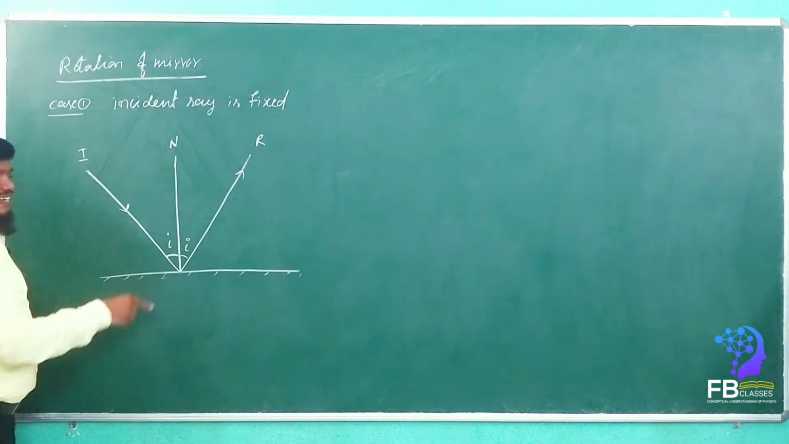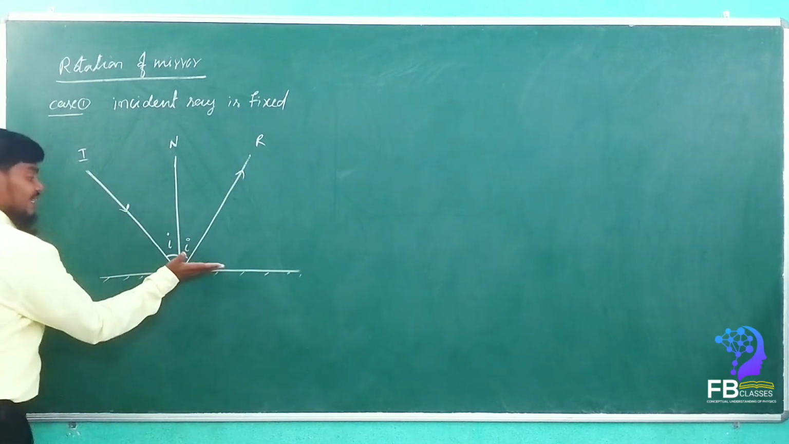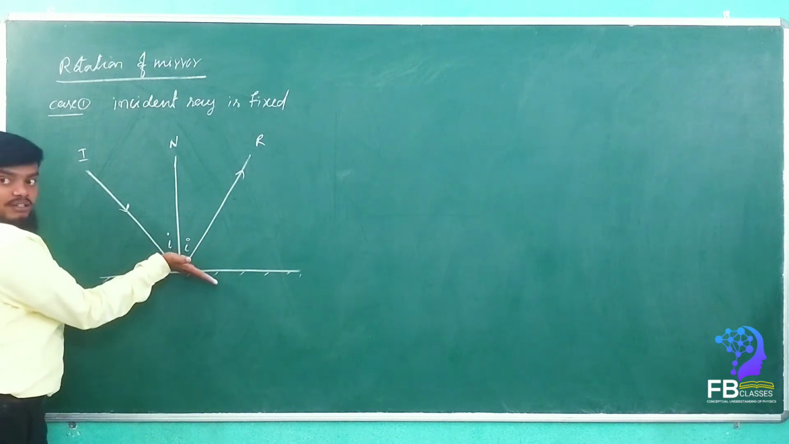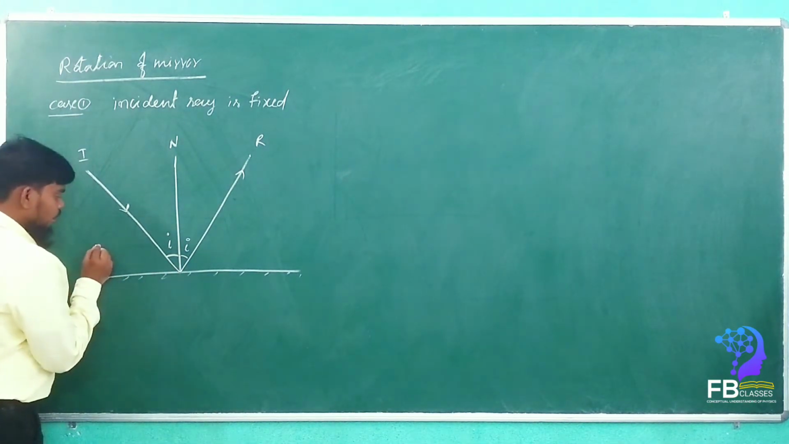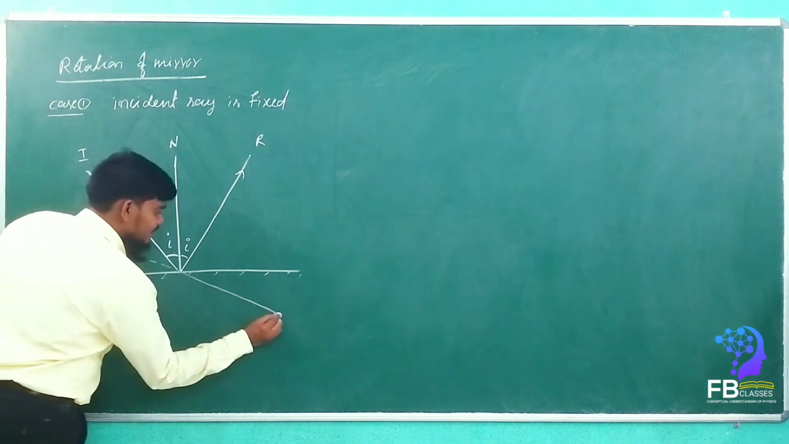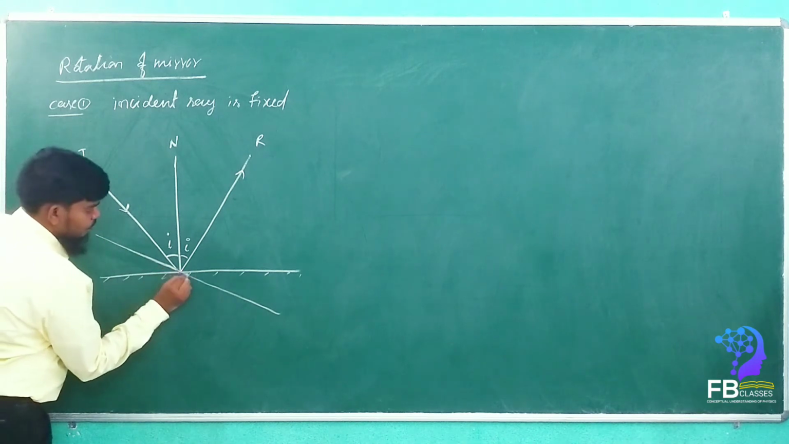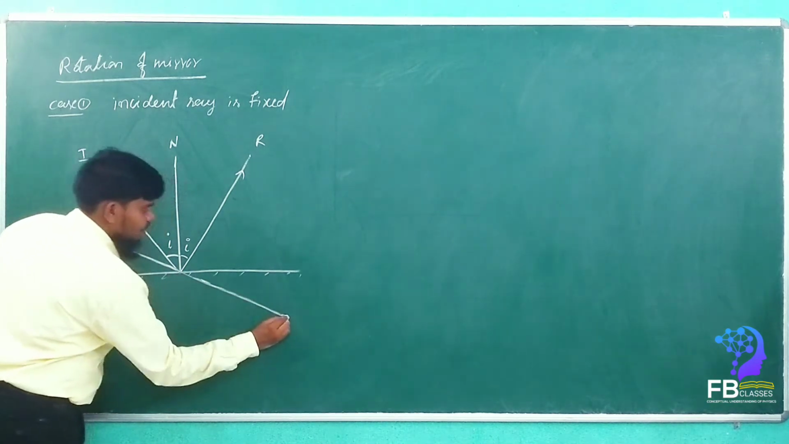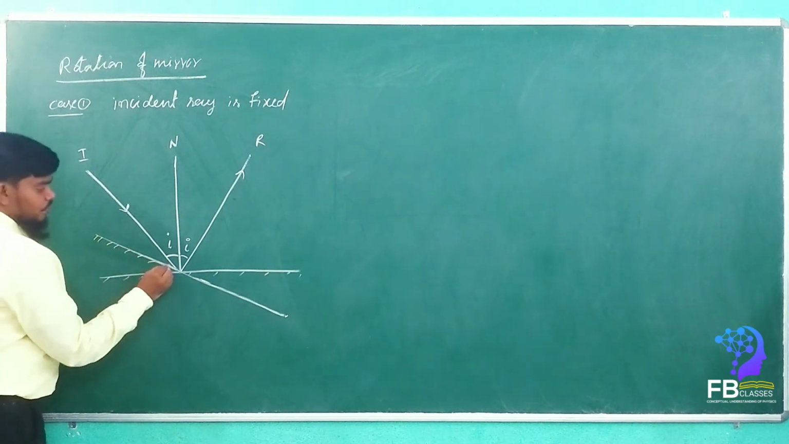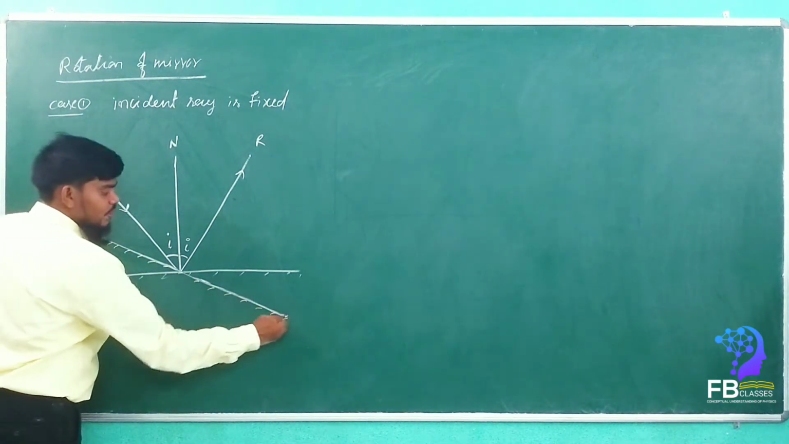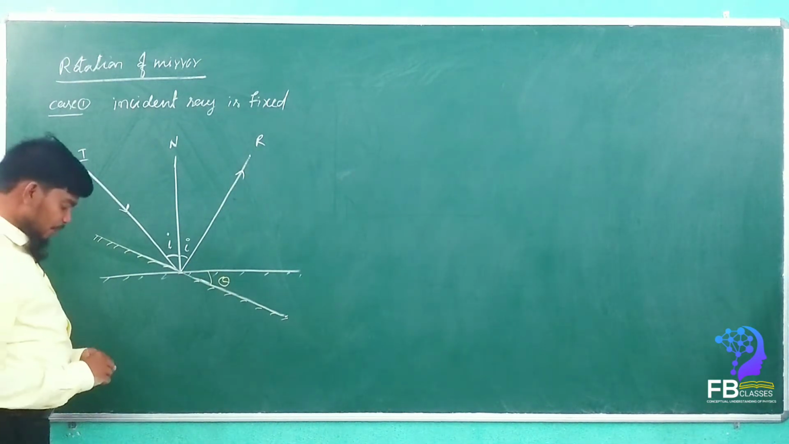Now, this incident ray is fixed. Now, the mirror is rotated by theta angle. See here, like this. Clockwise. Okay, let's consider the mirror is rotated clockwise. Now, the position of the new mirror is this. See here. Now, how much is it rotated? Angle theta. Theta angle is rotated. Are you getting my point?